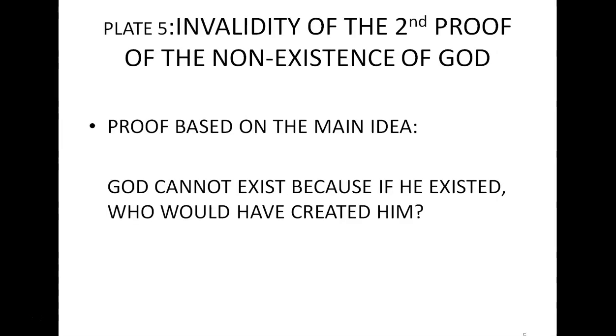Plate 5, invalidity of the second proof of non-existence of God. The second classical proof of non-existence of God is based on the main idea, written on the screen, that God cannot exist because nobody could create him. A second current proof of the non-existence of God is based on the idea of how God can exist if nobody created him. But God, if he is as powerful as being able to create the universe, can also be sufficiently powerful to exist by himself.